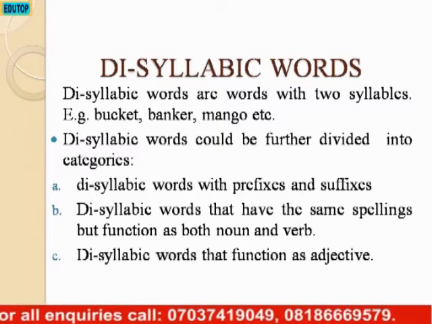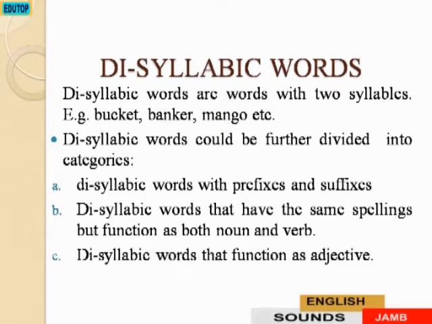Disyllabic words are words with two syllables. For instance, we have bucket, we have bob and then the kit. We have banker, the bank, and then the her. We have mango, we have man and go. So these are words with two syllables.